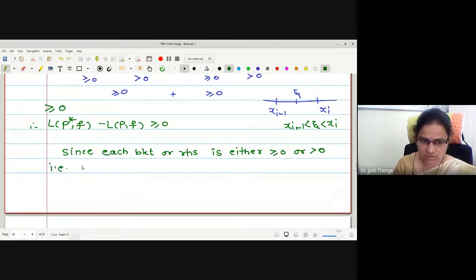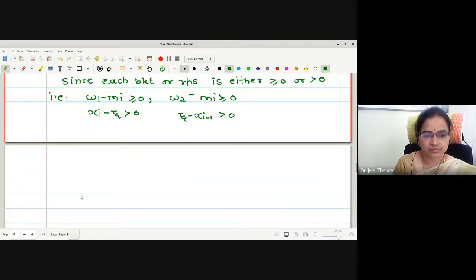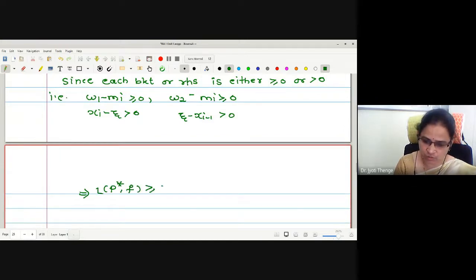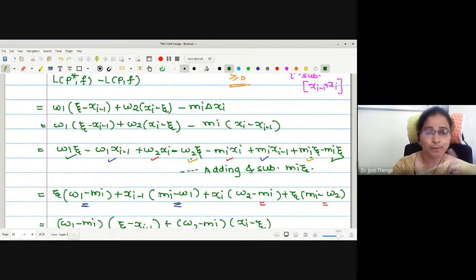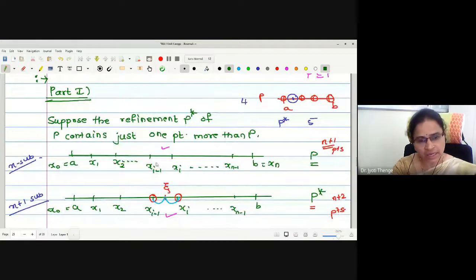That is, what is the nature? W1 minus mi, non-negative. W2 minus mi, non-negative. Xi minus zeta, strictly positive. Zeta minus xi minus 1, strictly positive. Okay. Therefore, we have the result. What we have proved is that L P star here is greater than or equal to L P F. This result we have proved by considering only 1 extra point in the refinement.